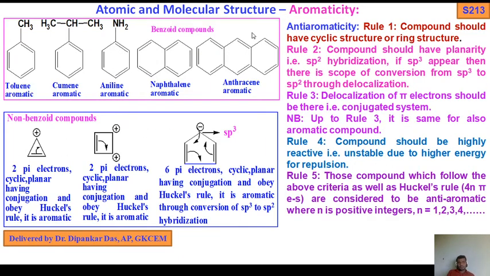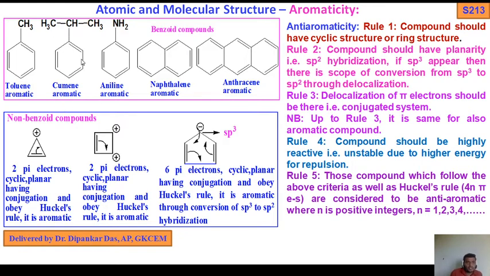So these are the benzoate and non-benzoate compounds. You see toluene, an aromatic compound. Cumene, also an aromatic compound. Aniline, also aromatic. Naphthalene, also aromatic. Anthracene, also aromatic. This is the fused ring. So these are the examples of benzoate compounds.